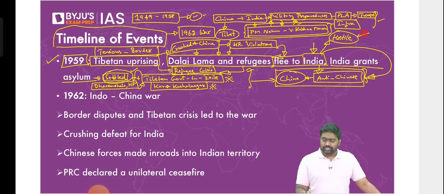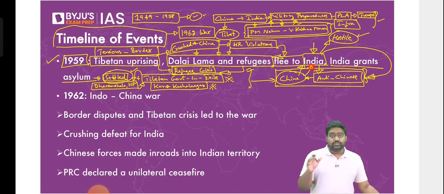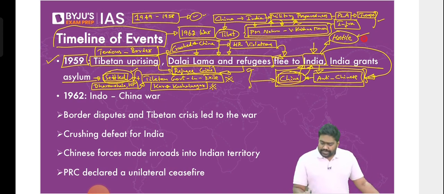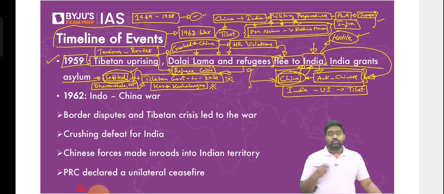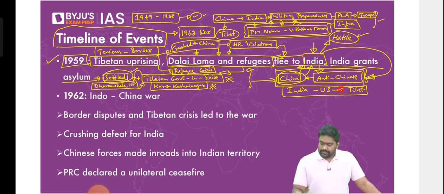It was backing the Tibetan liberation movement, and China now set a target to teach India a lesson, to put India in its place. This was China's thinking. Because by now, India and the US were on the same page as far as the crisis in Tibet was concerned. The US was also critical of China. Obviously, the Western countries opposed what China had done. The US cut off all relations with China as well. And the US was looking to exert more pressure on China.